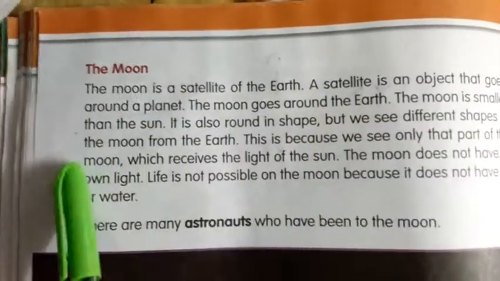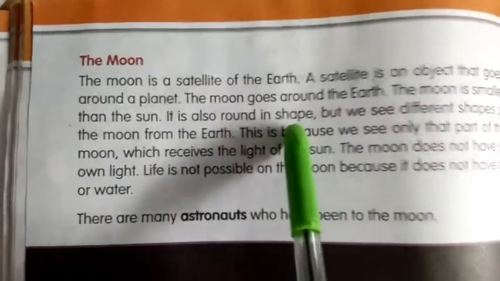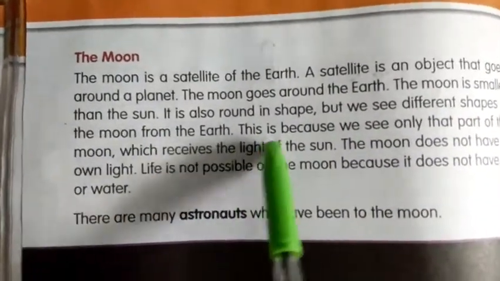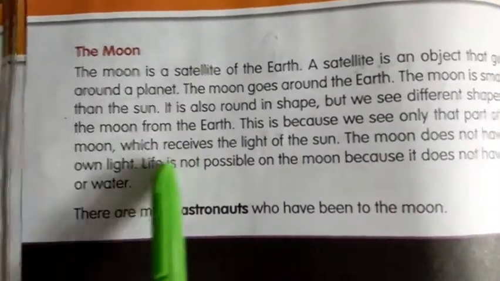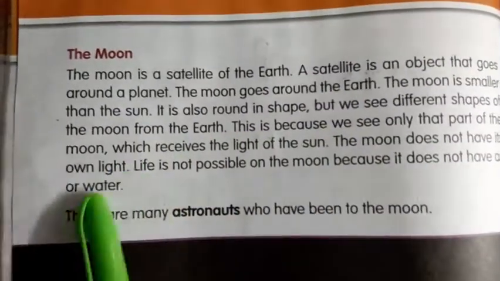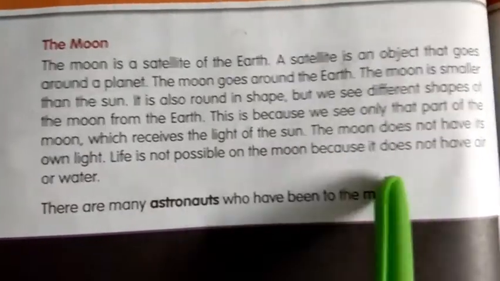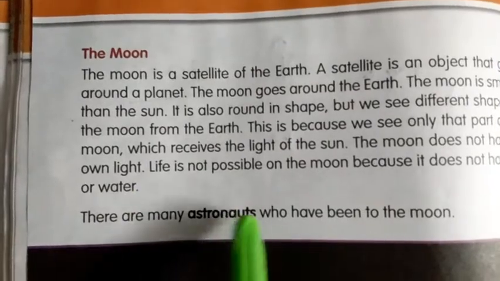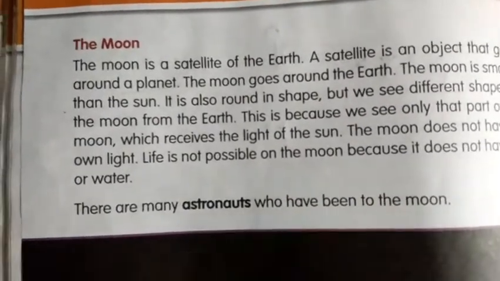The moon is smaller than the sun. It is also round in shape, but we see different shapes of the moon from the earth. This is because we see only that part of the moon which receives the light of the sun. The moon does not have its own light. Life is not possible on the moon because it does not have air or water.